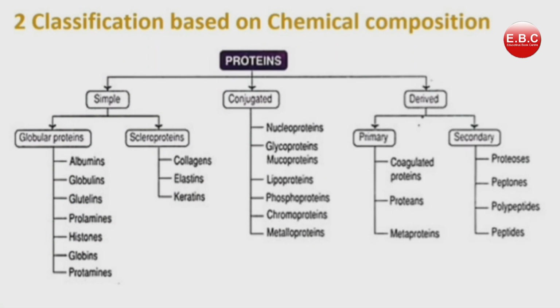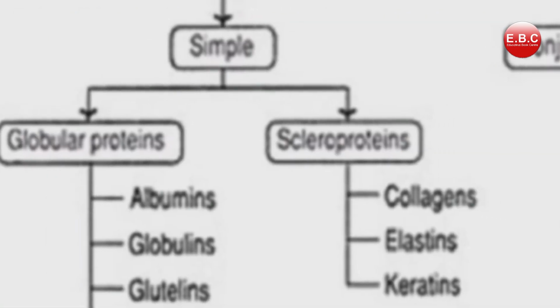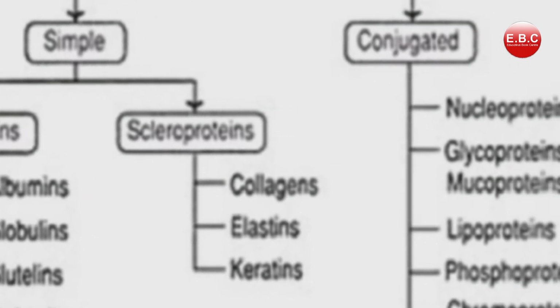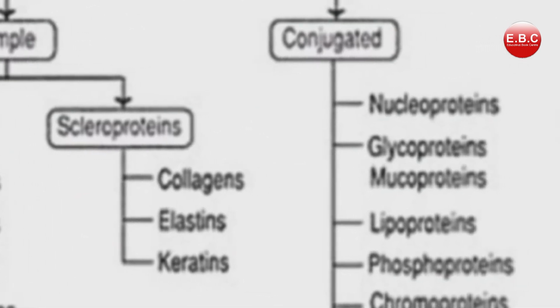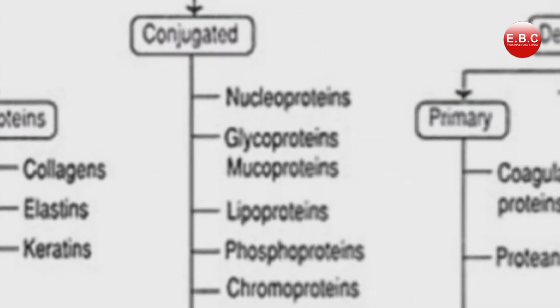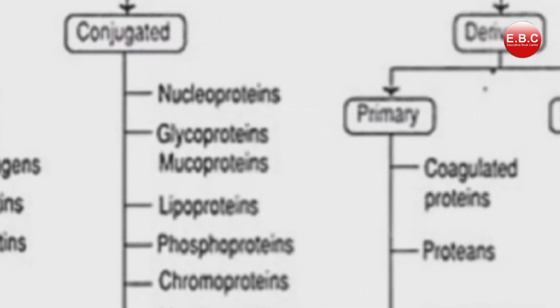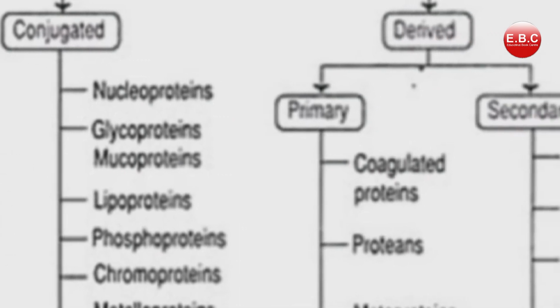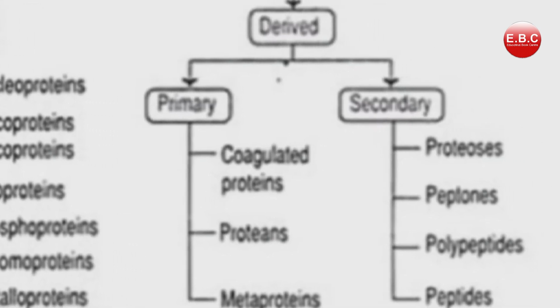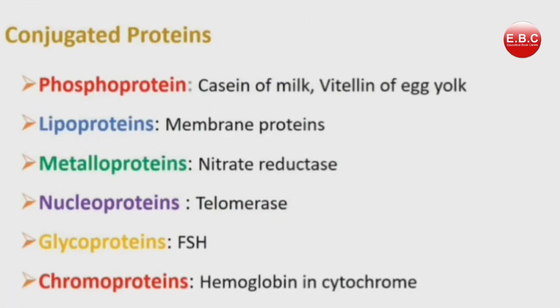Now, on the basis of chemical composition, proteins are classified into 3 types: simple, conjugated and derived. Simple means only amino acids are involved. Conjugated proteins means amino acids plus a non-protein part. Derived proteins means they are derived from simple and conjugated proteins, when any chemical reaction or heat occurs and changes occur in them. The following examples can be seen. Let's see.